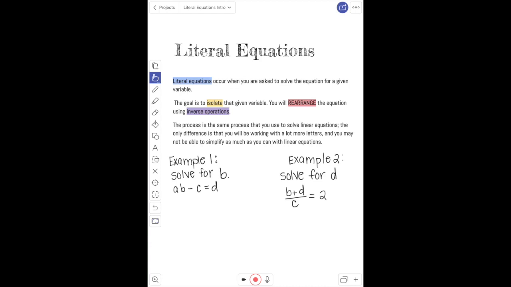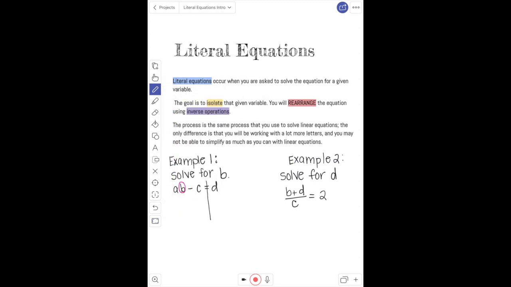So the key thing here is identifying which variable you're trying to get by itself, which variable you want to solve for. So in looking at example 1, it says solve for b. When I do these types of literal equations, I like to circle the variable that I'm solving for. Therefore, I know everything else has to move away from that variable. I have a times b minus c equals d. So you're asking yourself, what piece do I need to move first?